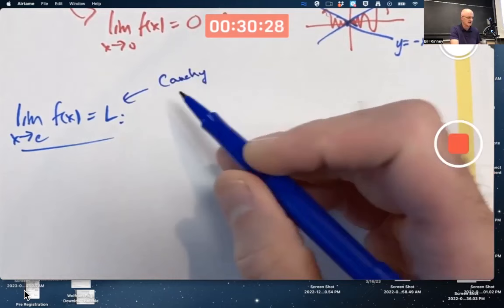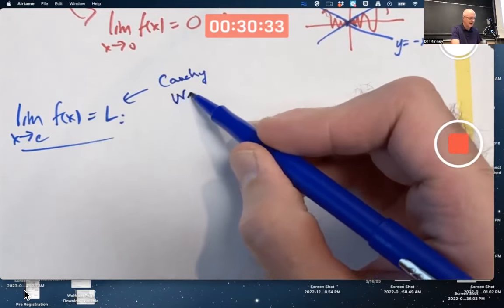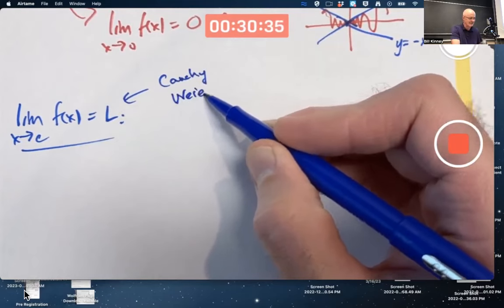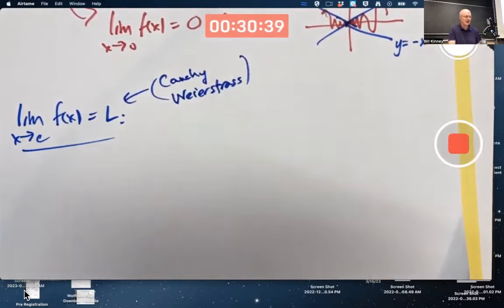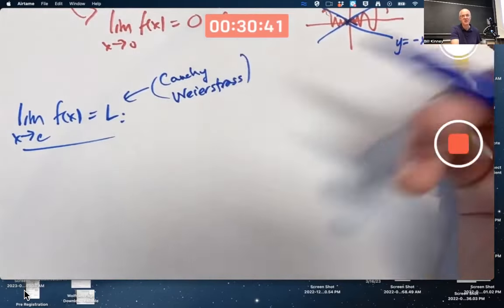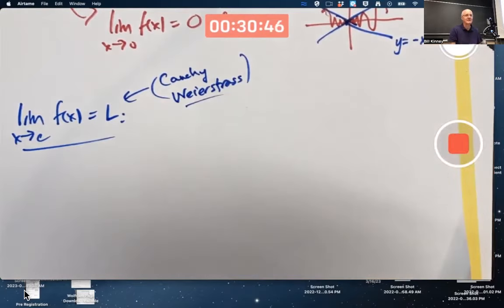Don't say Cauchy, and don't say Weierstrass, say Weierstrass. Cauchy and Weierstrass, Cauchy, French, Weierstrass, German. Mostly Weierstrass created this definition. Cauchy had a less precise version.